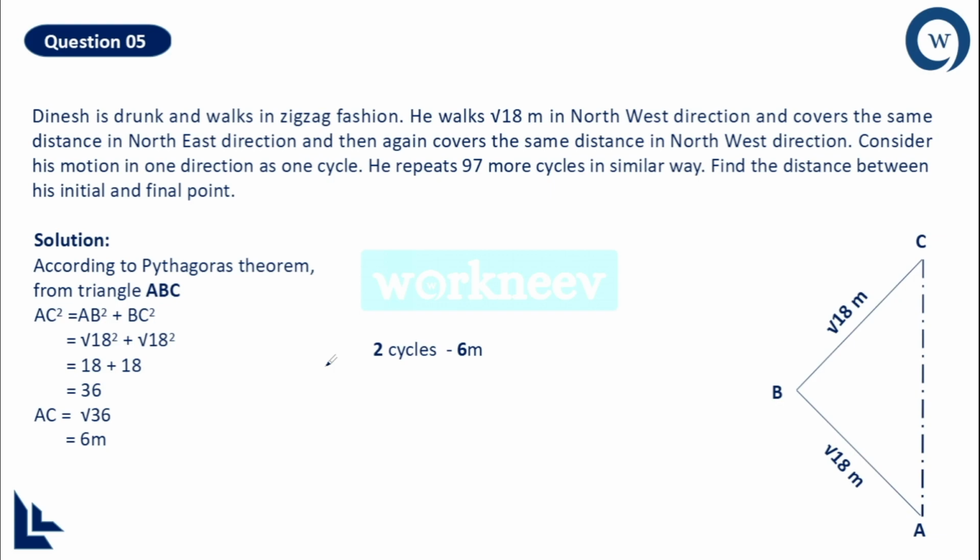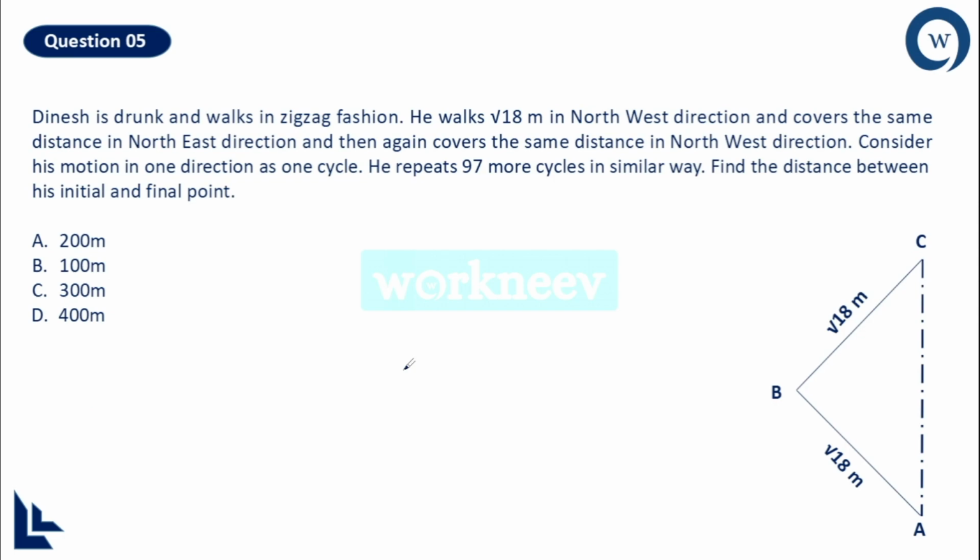And how many such cycles will he repeat? So in total he goes for 100 cycles, right? So now you need to find out for 100 cycles, what is the distance? It is simple cross multiplication because they are directly proportional. 6 into 100, which is 600, divided by 2 will give me 300 as the answer. So as per our question, the answer to this particular problem is 300 meter.